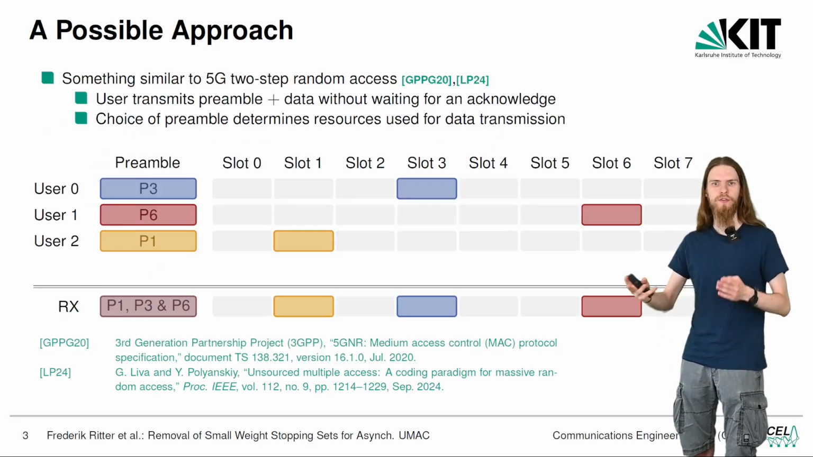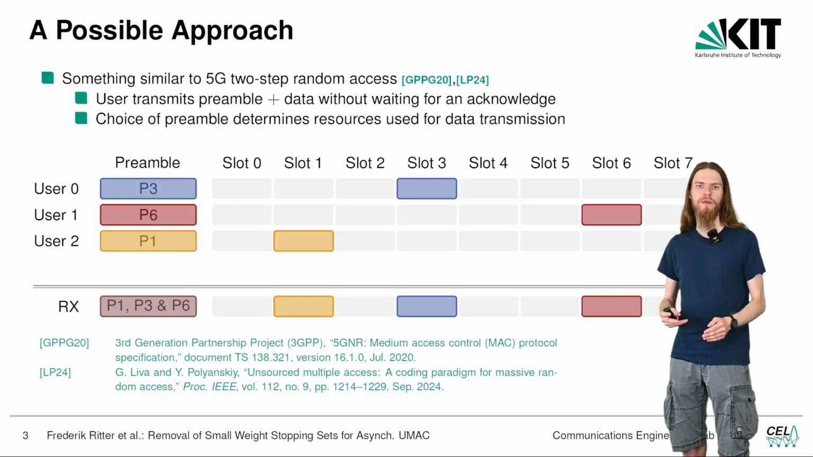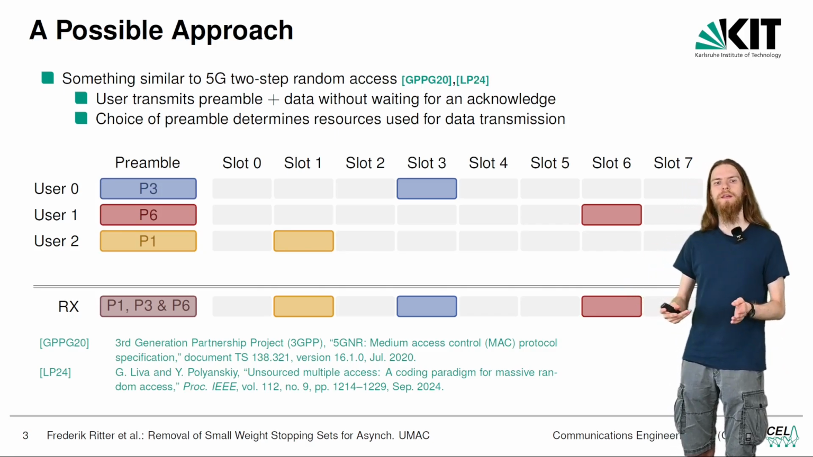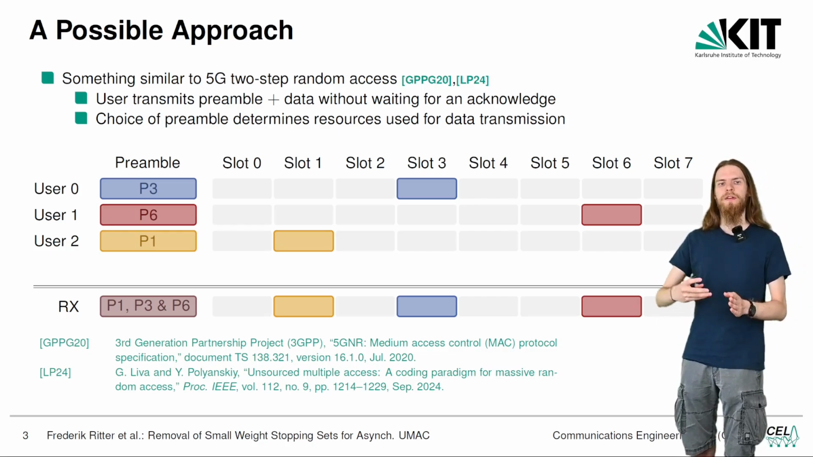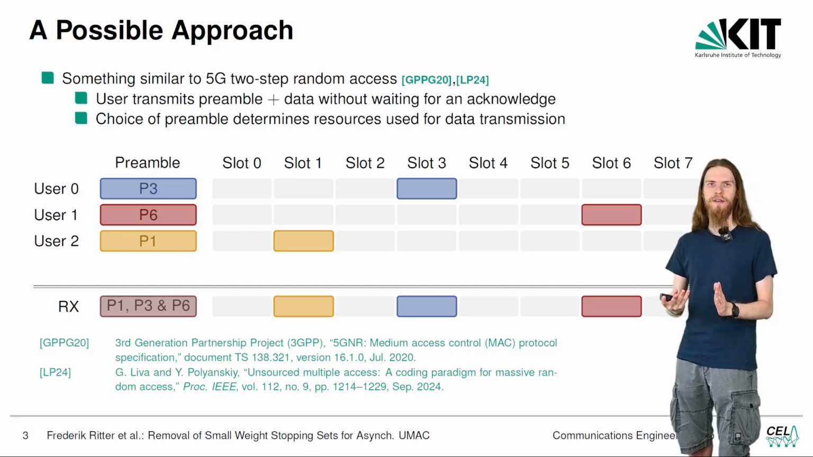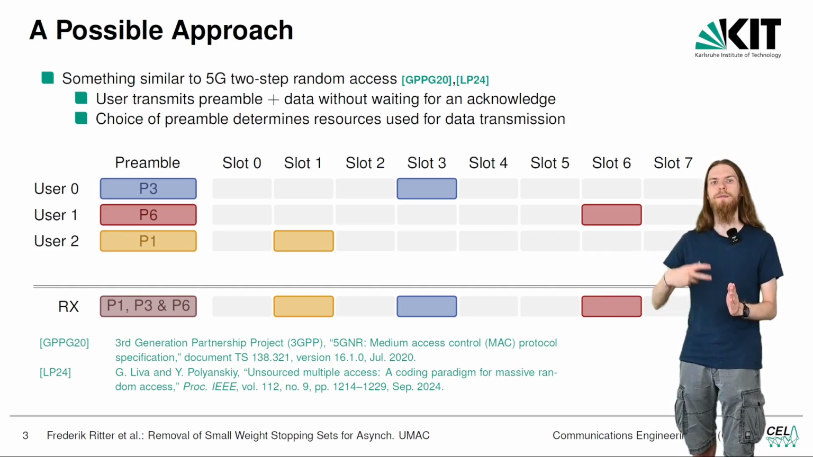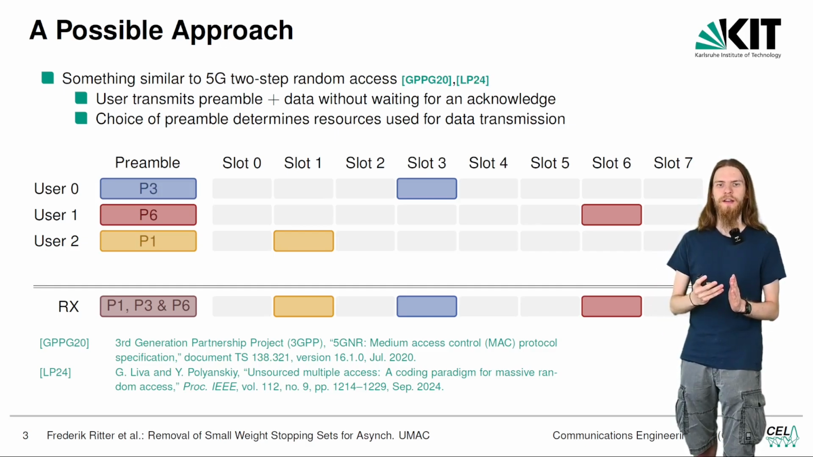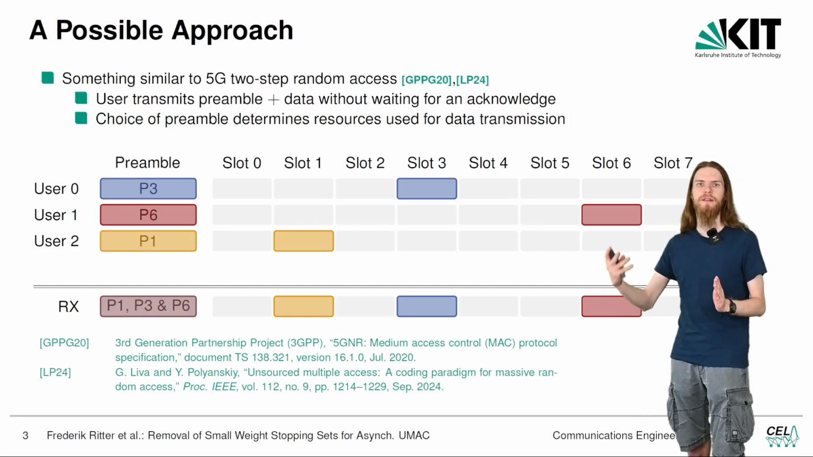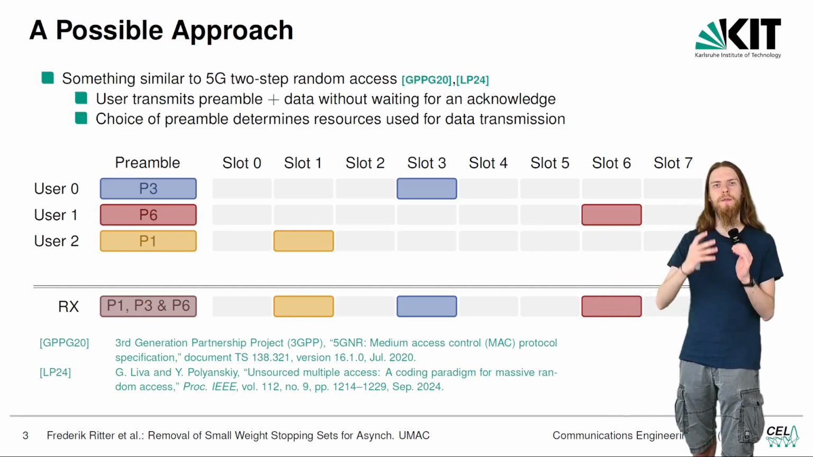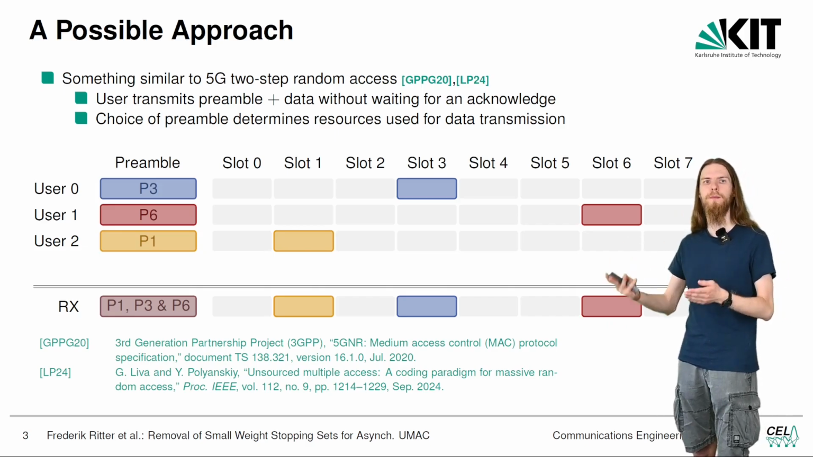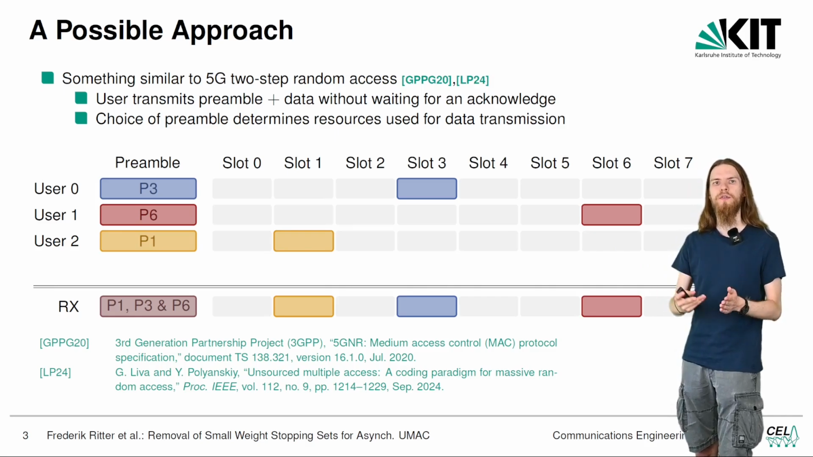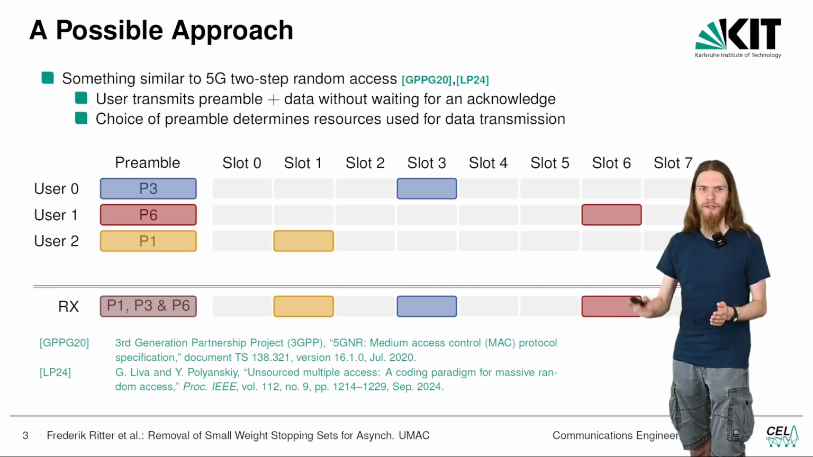So, if we are trying to implement a protocol for something like this, what we may look to is something like the two-step random access in 5G. Here, each user first transmits a preamble, and then without waiting for an acknowledge from the base station, it immediately transmits its data. And the preamble uniquely defines in which physical resources the data is transmitted. This means that if the preambles are sufficiently orthogonal for the base station to recover each preamble of each user, the base station then also knows where to look for the data, and it can also recover the data.